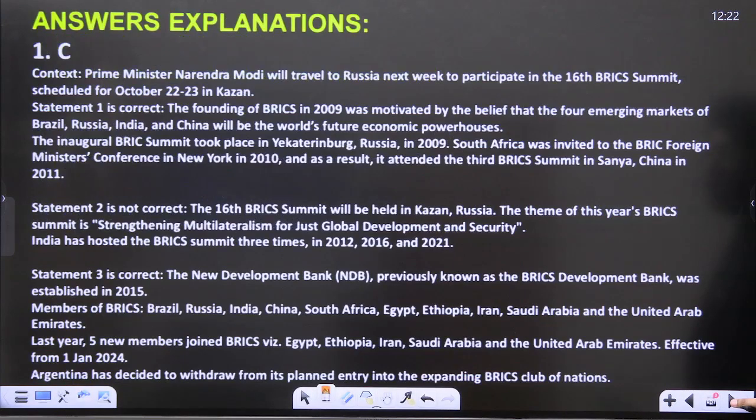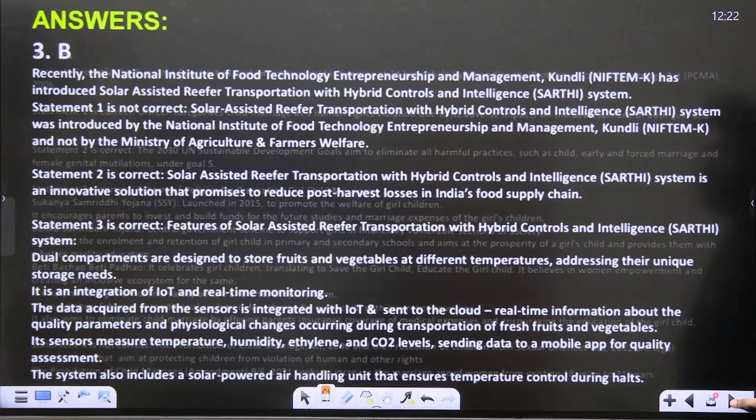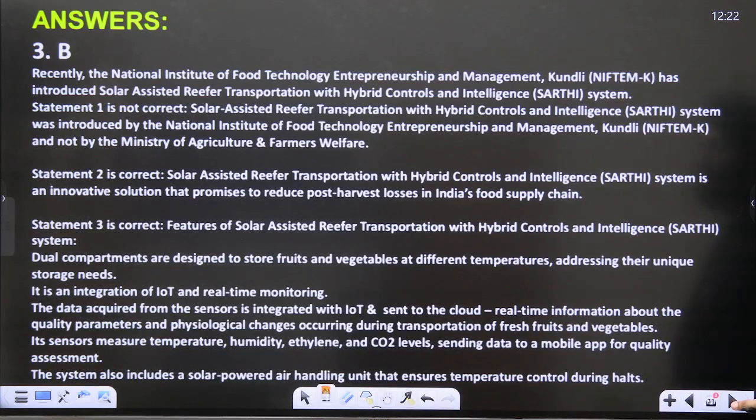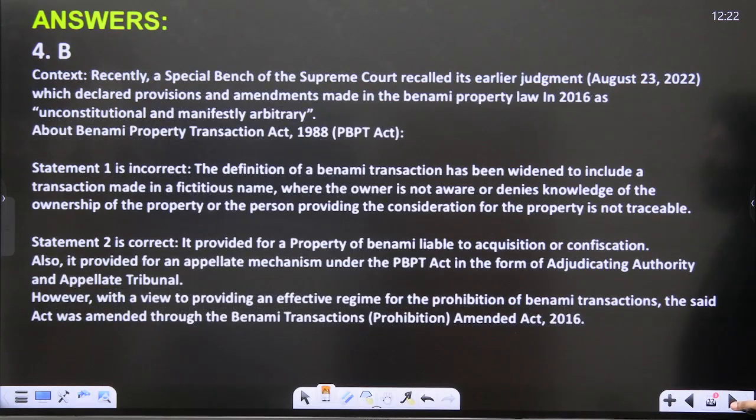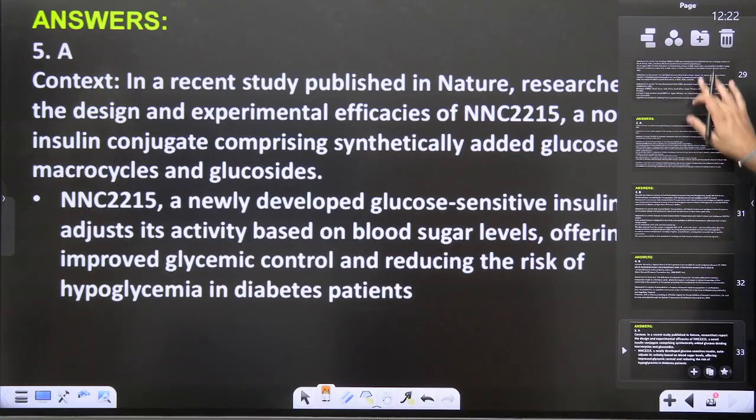Now, these are the answers. Answer 1 is C with explanation. You can pause and see. Second is A. You can pause the video and see the answer. Answer 3 is B. You can pause and see the explanation. 4 is B. You can pause and see the explanation. 5 is A. You can pause and see the explanation.